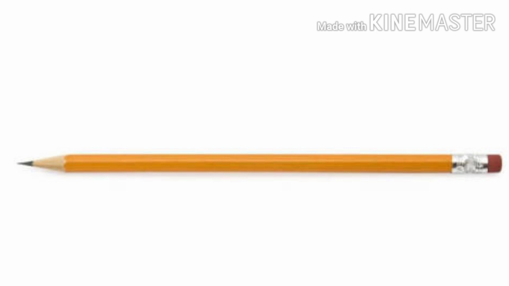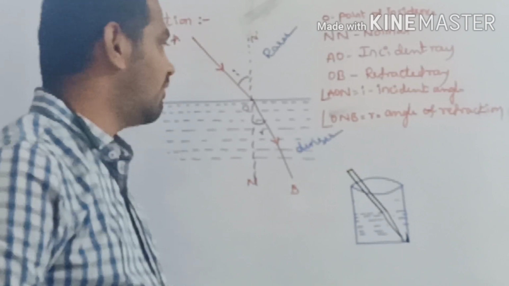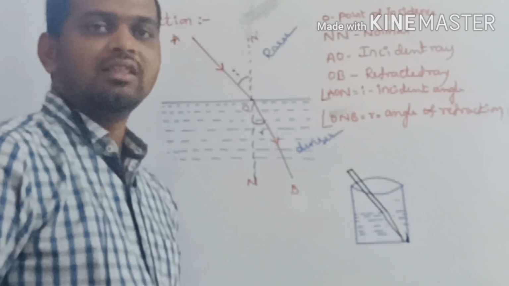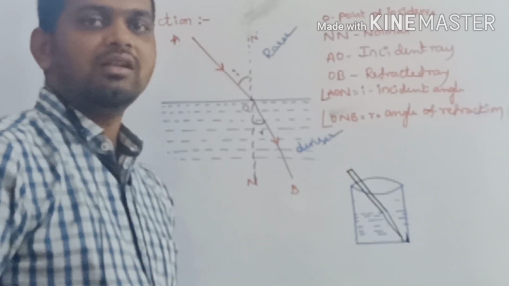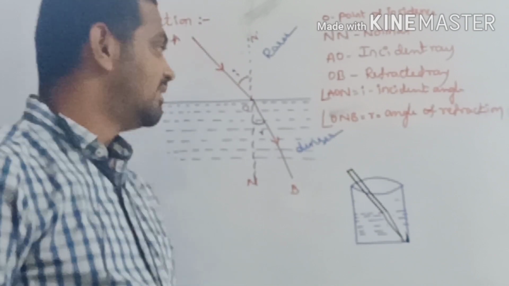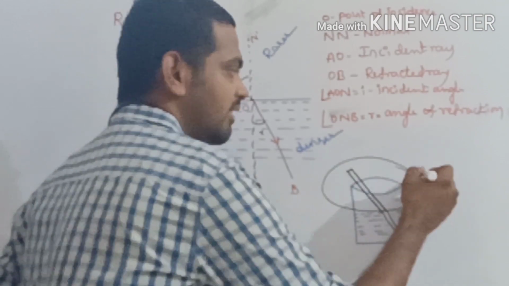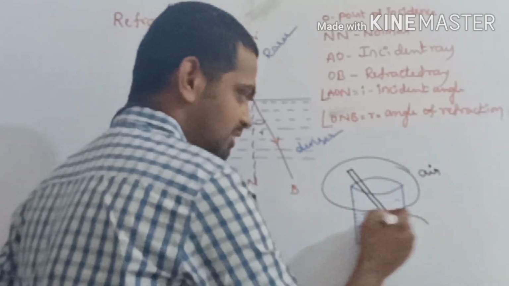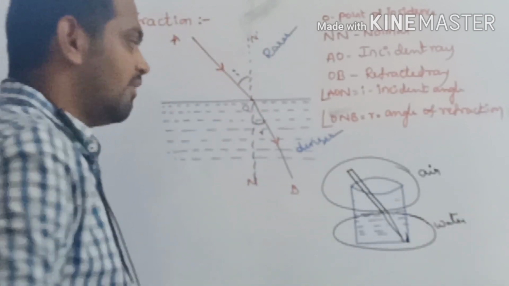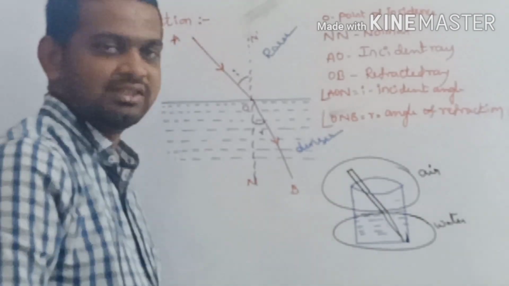Clear, students? From this activity we can conclude that whenever the light is entering from one medium to another medium, it will bend towards the normal or bend away from the normal. See, here this medium is air, this medium is water. Whenever you see the pencil from this side, it will be bent towards this position.